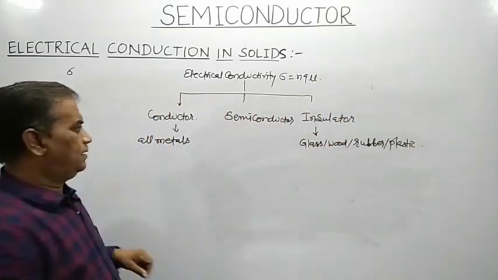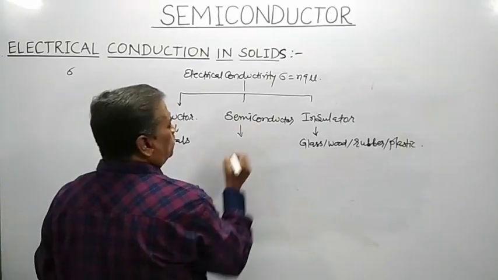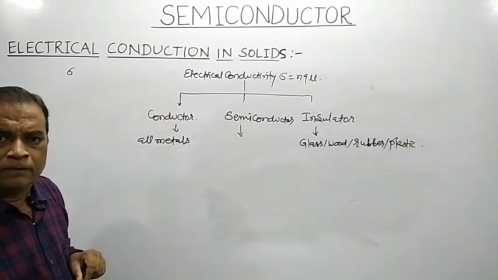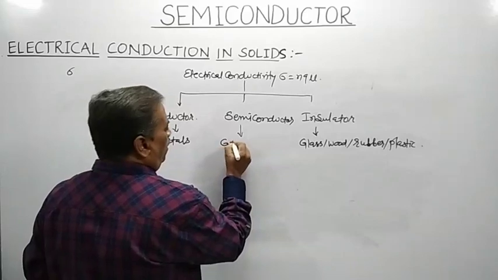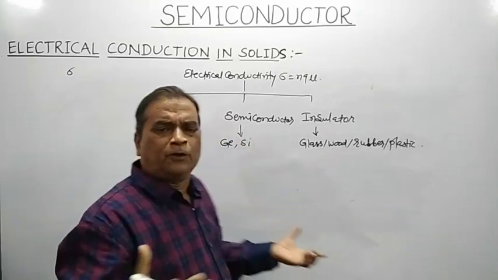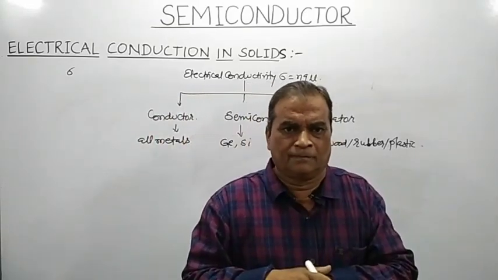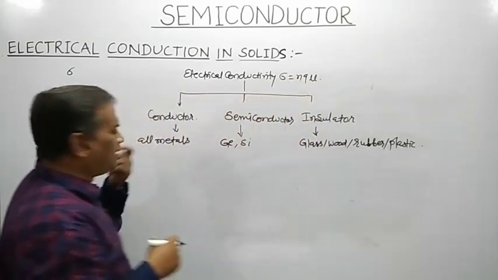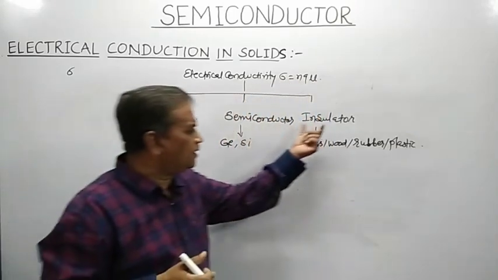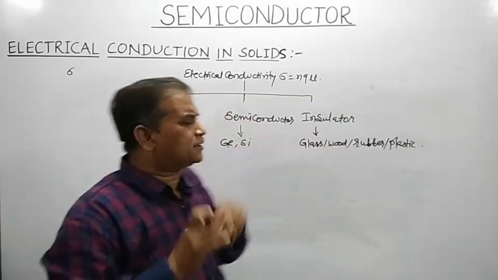And you know very well the elements belonging to the fourth group of the periodic table, like germanium or silicon, are the popular semiconductors.